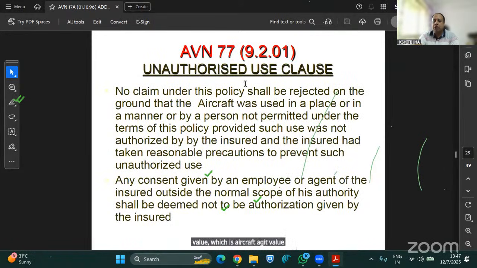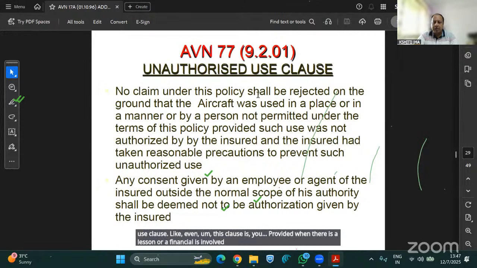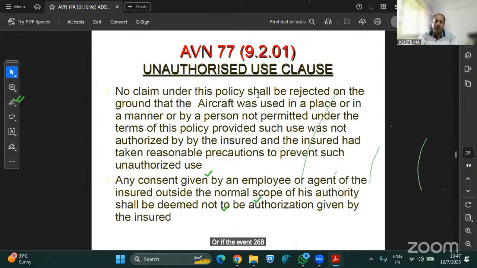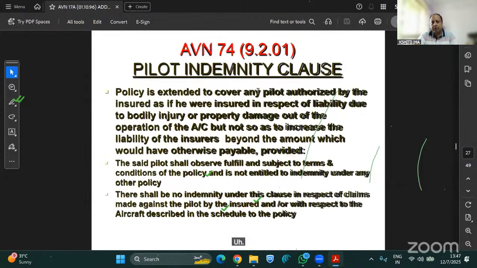Event 77 is the unauthorized use clause. This clause is provided when a lessor or a financer is involved. It means if a bank is involved, or if Event 26B is involved, or even Event 27B is involved, or even 75.